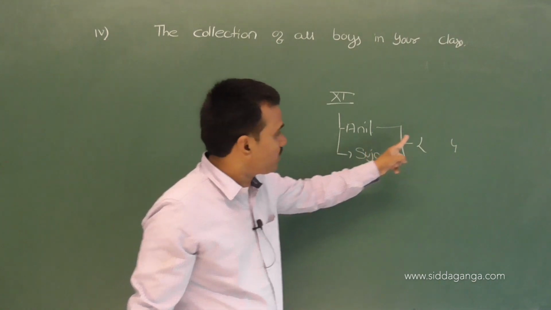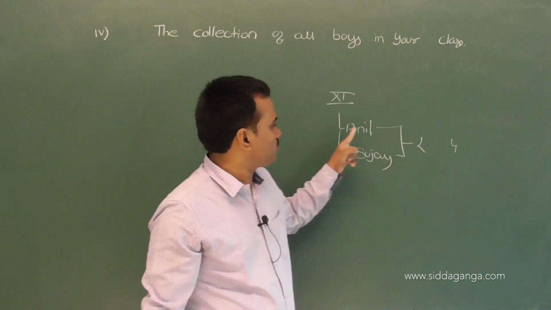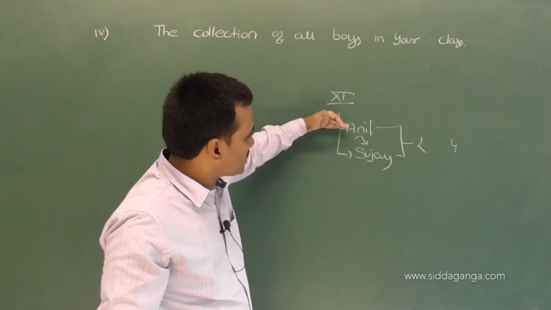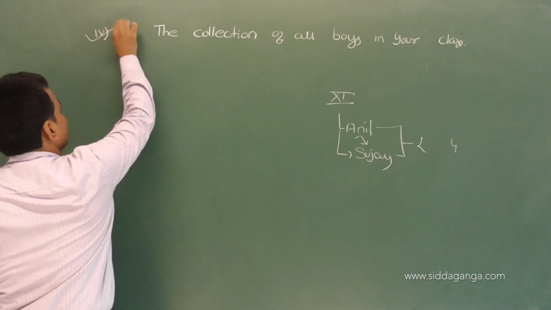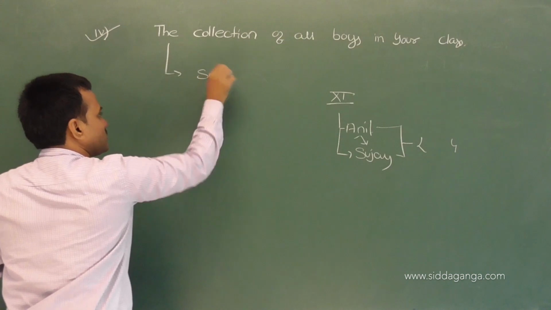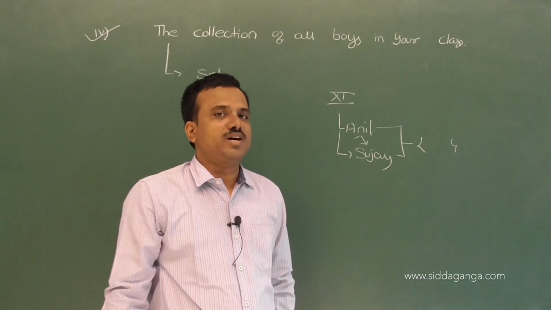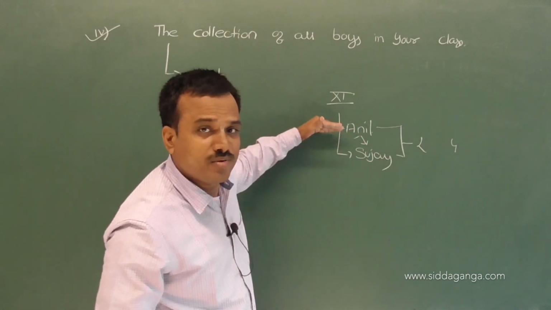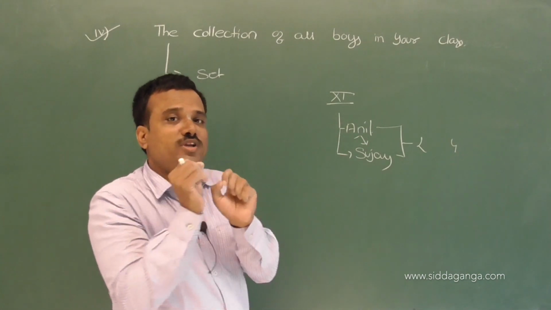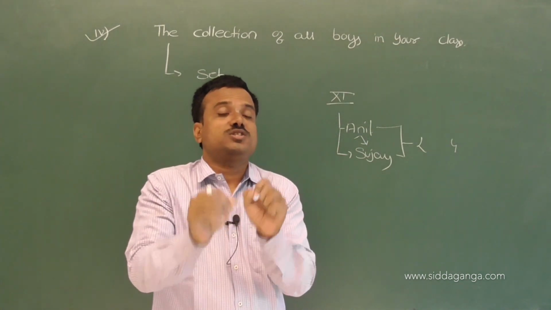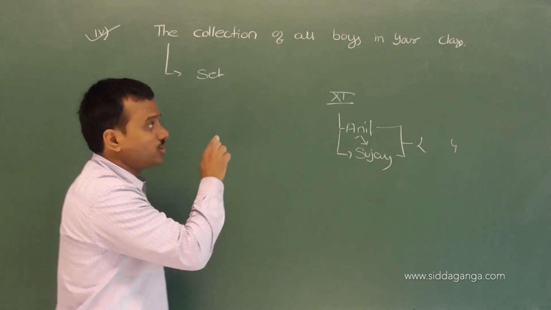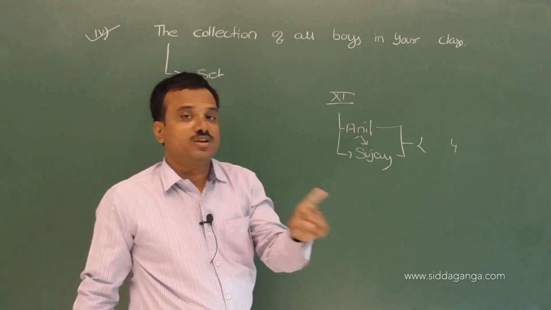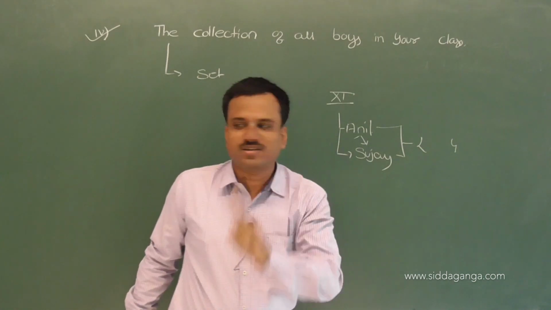Same type of collections, the same persons are collected. It should not vary from person to person. This collection we call a set. So justify your answer: the collection should not vary from person to person. That's why this collection we call a set. Understand? Next problem.